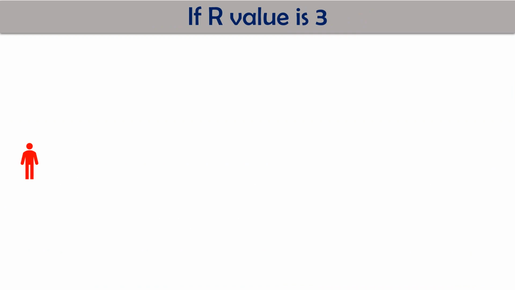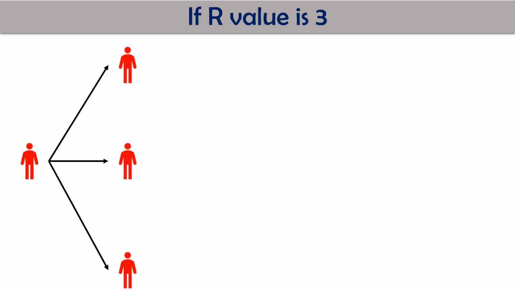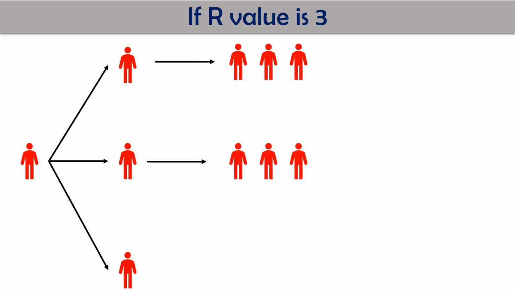It means an infected person is going to infect 3 people. These 3 people have got infections, and each of them is going to infect 3 more people, because its R value is 3, so 1 person to 3 and 3 to 9.